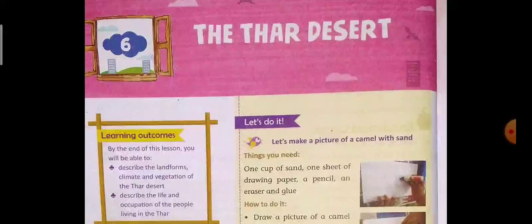What were the three important river basins which form the northern plains? They were the Satluj basin, the Gangetic basin, and the Brahmaputra basin. These three were the main important basins, and we had also discussed the life and occupations of the people who are living in the northern plains.